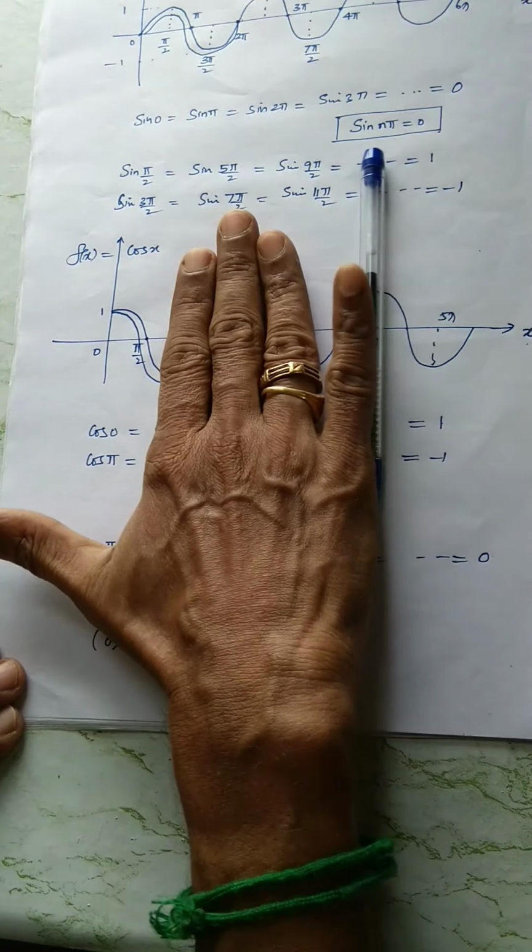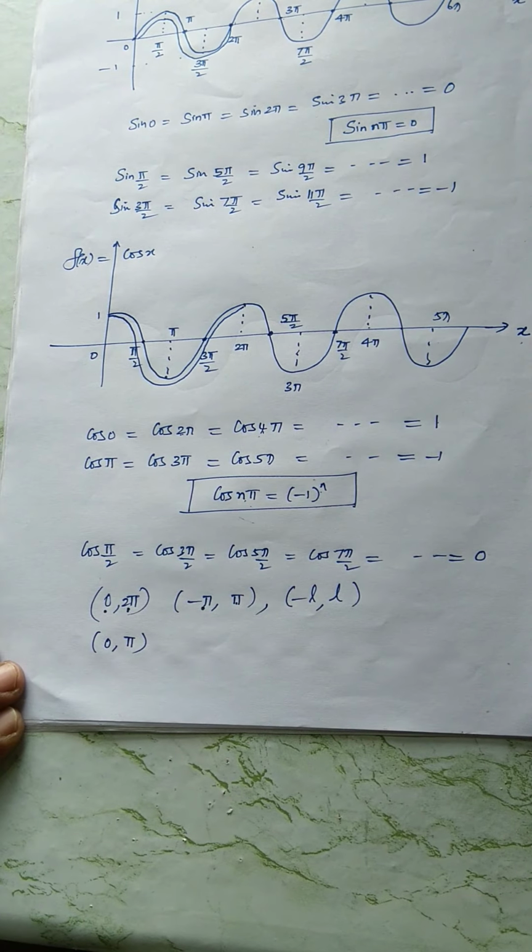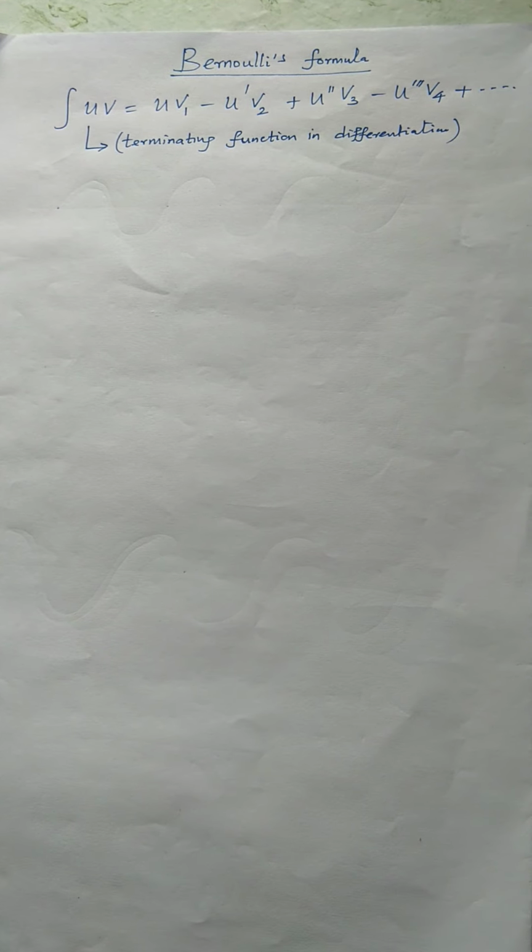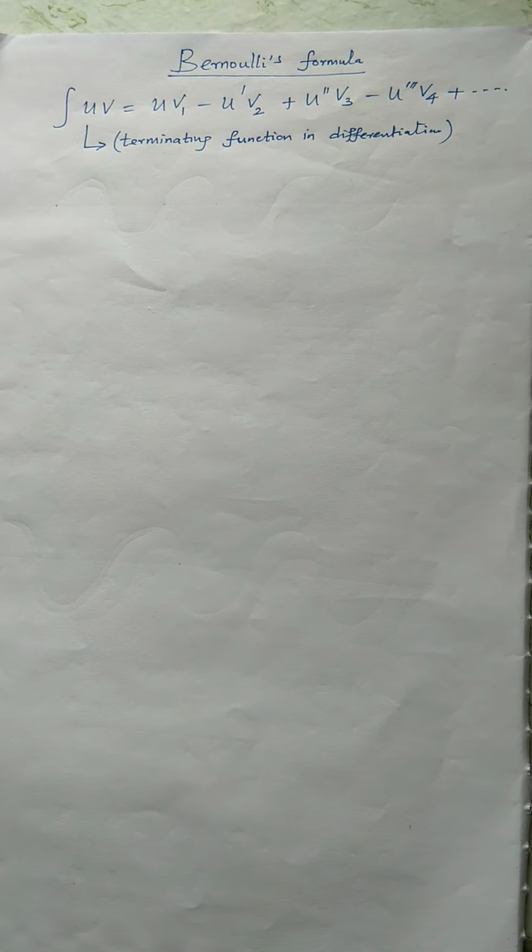If I analyze only part of it, that is half range. To explain the concept of Bernoulli's formula, that's the most fundamental formula for Fourier series. If you are very strong in Bernoulli's formula, this subject is nothing. So I'll explain what is Bernoulli's formula.